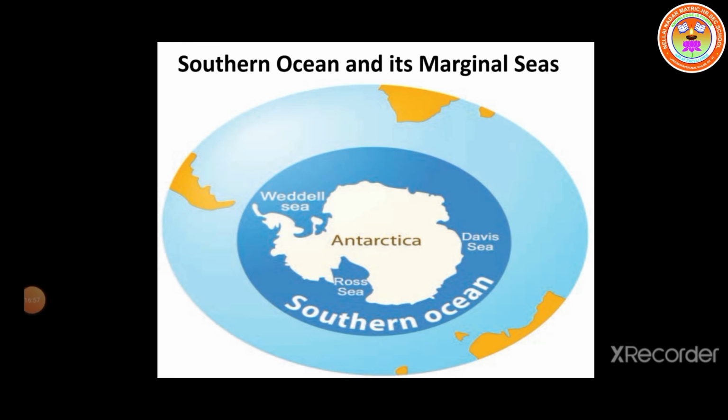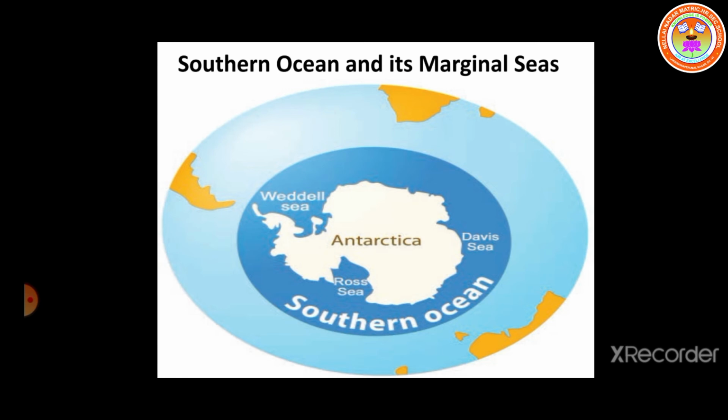Next, we have the Southern Ocean, which is the fourth largest ocean. The Southern Ocean surrounds the continent of Antarctica and is enclosed by the 60 degree south latitude. It covers an area of 21.96 million square kilometers. It is bordered by the southern part of the Pacific, the Atlantic and the Indian Ocean.